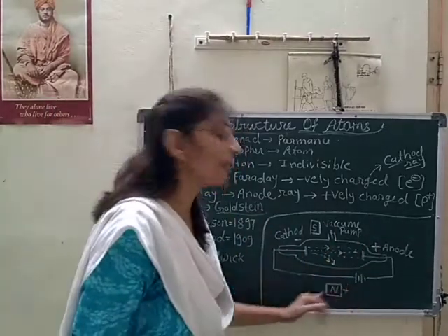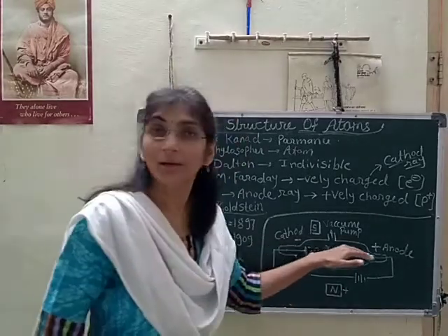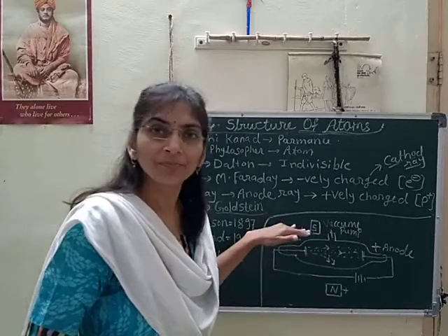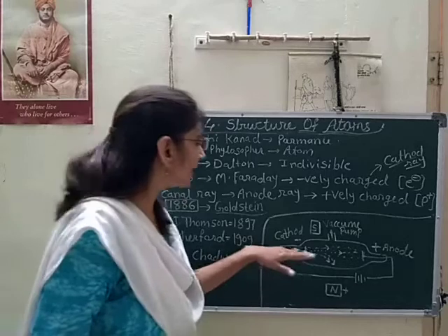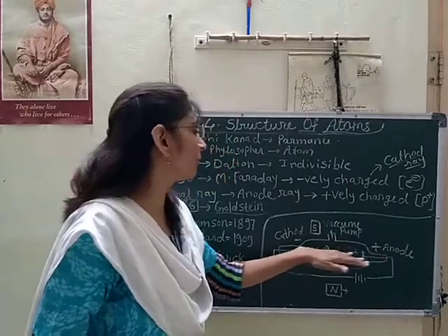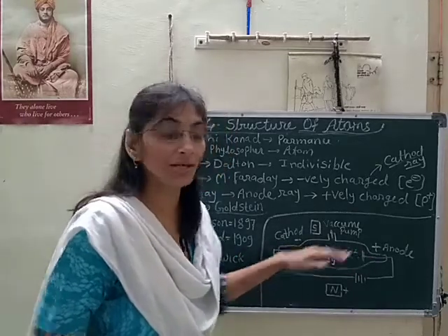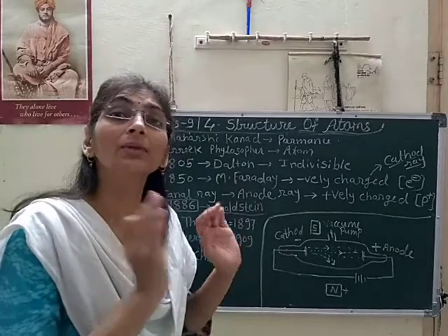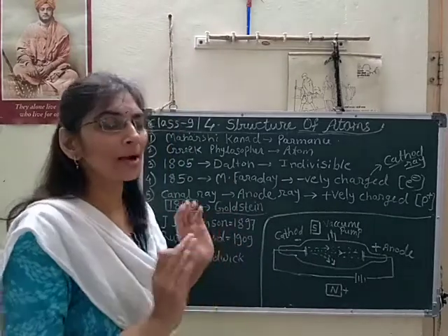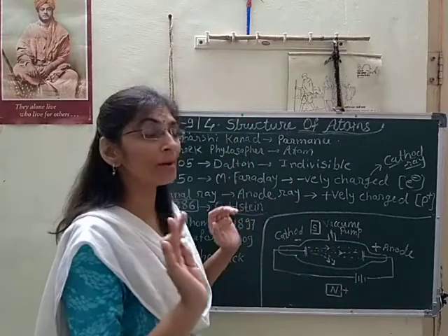When the high voltage is applied to that cathode, negatively charged particles flow from the cathode towards the anode, and the path of these particles is straight towards the anode when only an electric field is applied. But when he applied a magnetic field, what happened?